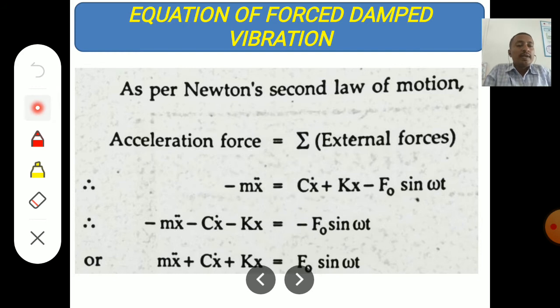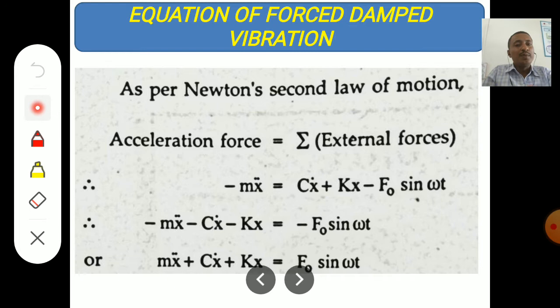If we simplify this, bring c x dot and k x to the left side, it becomes minus m x double dot minus c x dot minus k x is equal to minus F naught sin omega t.